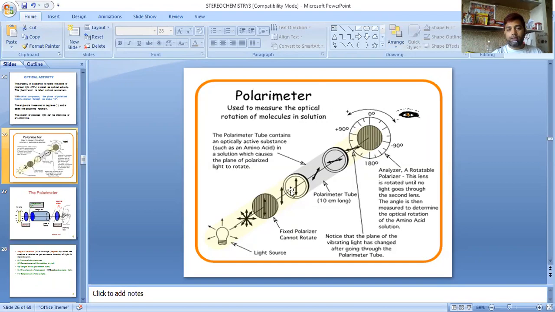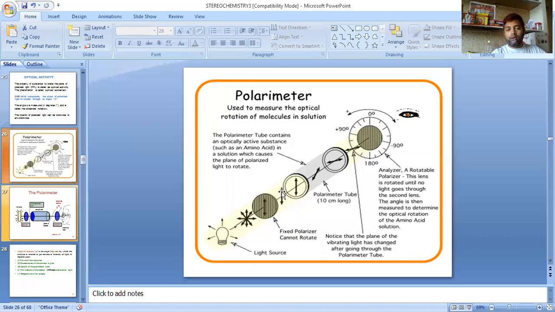It enters the polarimeter tube. What is a polarimeter tube? The polarimeter tube contains an optically active substance such as an amino acid or any molecule in a solution, which causes the plane of polarized light to rotate.